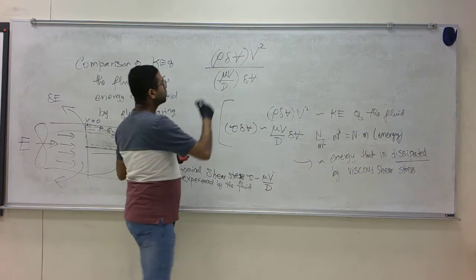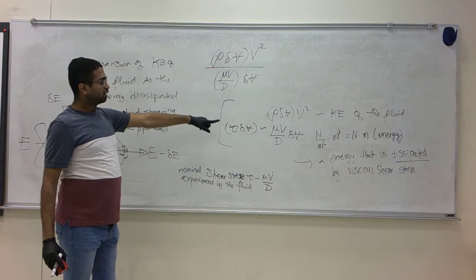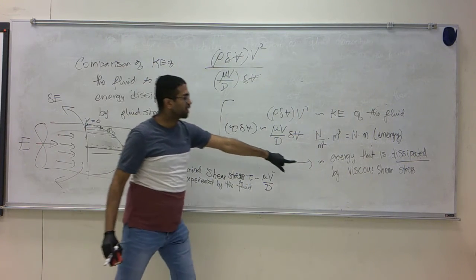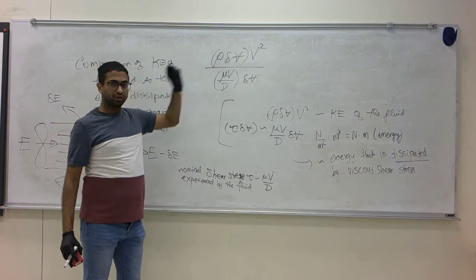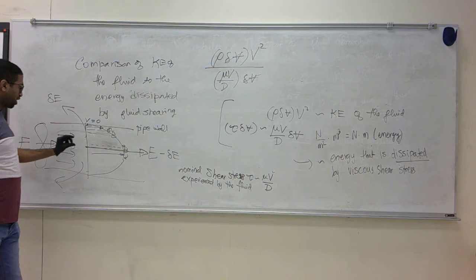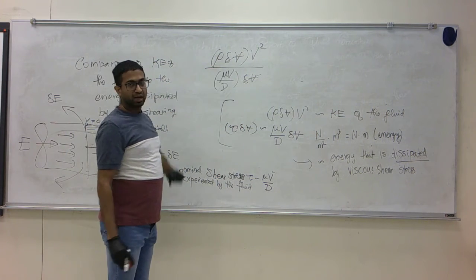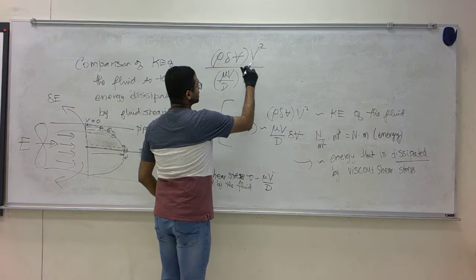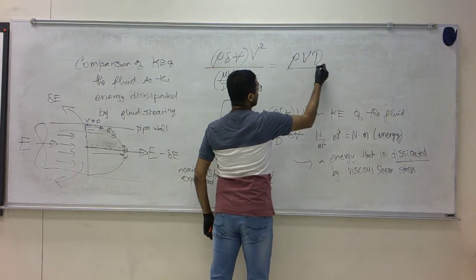So I can strike out delta V because both the kinetic energy and the energy dissipated by viscous shear are proportional to the volume of the tiny blob. If your blob is smaller or bigger, they scale accordingly. So I can strike that out. So if I simplify this, I have rho V D over mu.